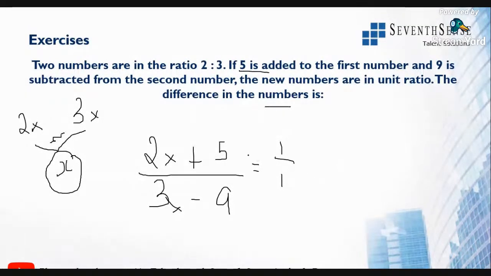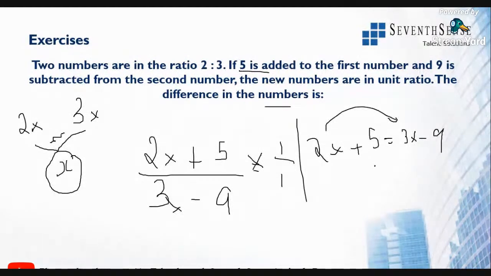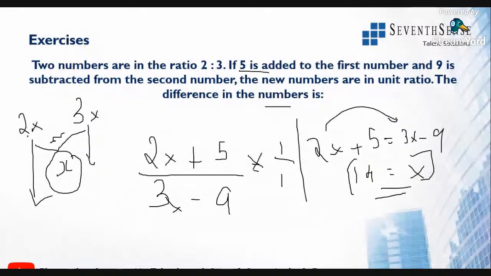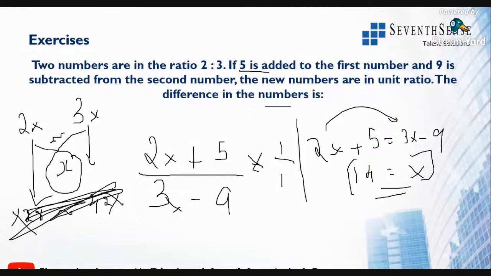So just cross multiply and give the answer, that is 2x plus 5 is equal to 3x minus 9. So 3x minus 2x is equal to x, 5 plus 9 is equal to 14. Directly we can get to know the answer, instead of wasting time finding out the individual values, that is 2 into 14 is 28 and 3 into 14 is 42, and then taking the difference. This is extra time taking, so I don't want you to do this. It is very, very time consuming. Clear?